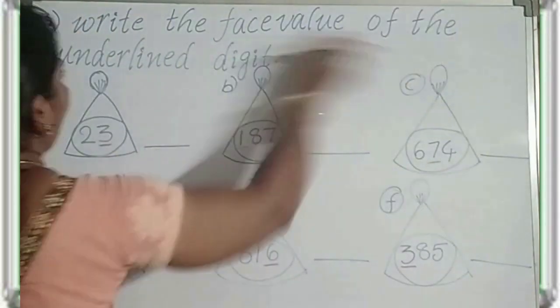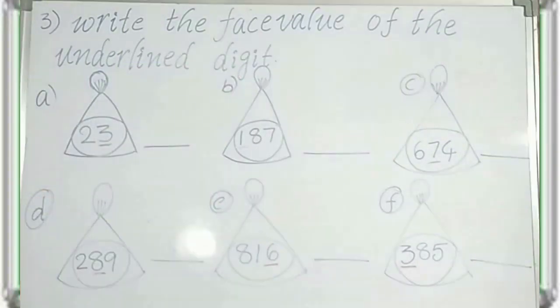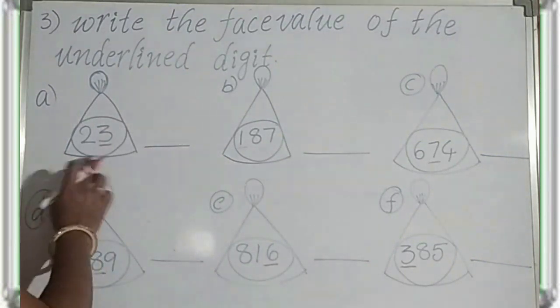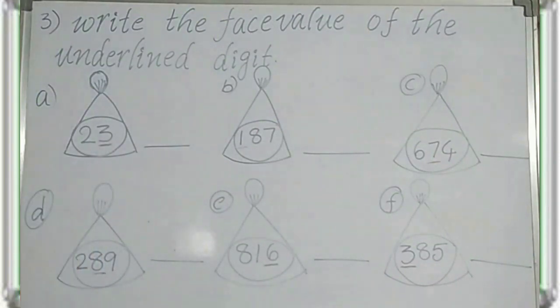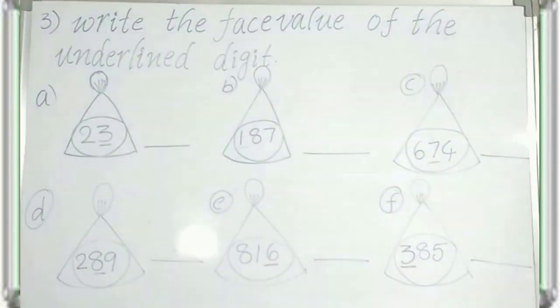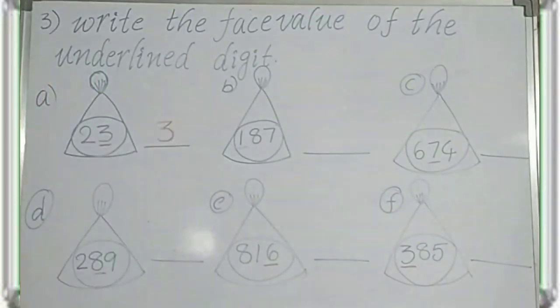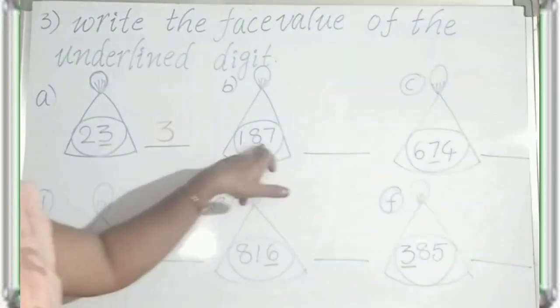Let us see the third Roman. Write the face value of the underlined digit. Face value means the face value of a digit is the digit itself. The face value of a digit always remains the same. See here, what is the underlined digit here? 3. The face value of 3 is always 3 only.